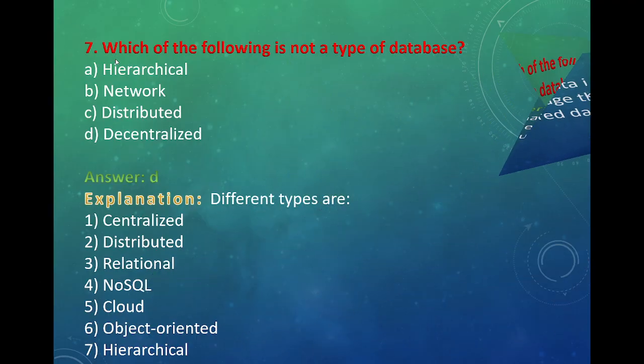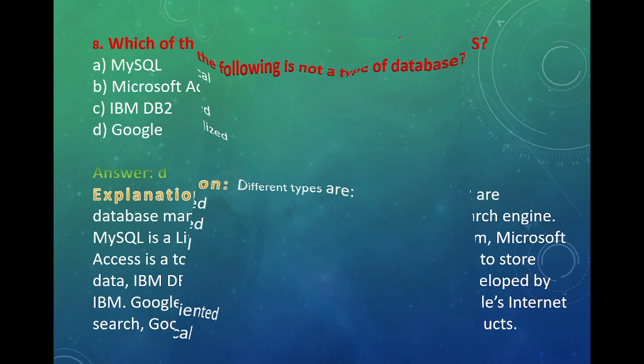Next. 7. Which of the following is not a type of database? इसमें से कौन सा डेटाबेस नहीं है? Hierarchical, network, distributed, decentralized. Answer is D, decentralized. Explanation. Centralized, decentralized, relational, NoSQL, cloud, object-oriented, hierarchical, network. This is the answer.